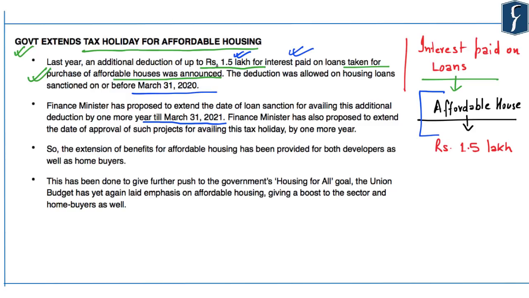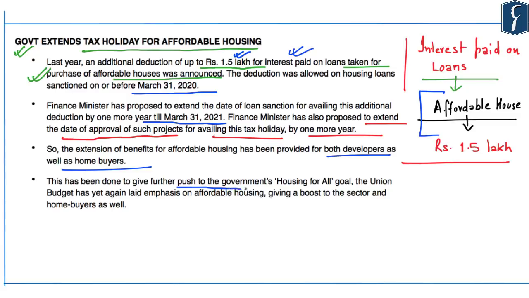In this regard, the Finance Minister has also proposed to extend the date of approval for such projects to avail this tax holiday by one more year. So effectively, this tax holiday for another year applies both for the developers as well as for the home buyers. And this has been done in order to push the government's scheme of housing for all.